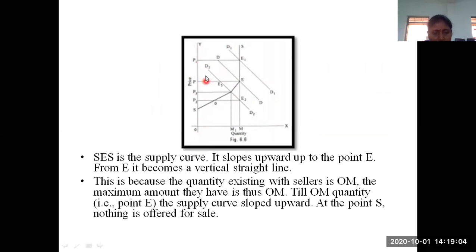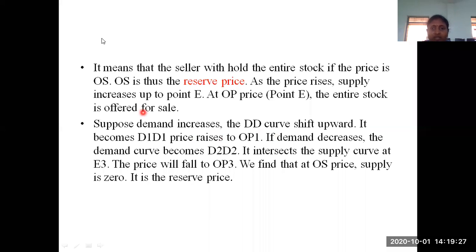What is that new price level? OP1. At this price level OP1 also, what is the quantity they are offering? The quantity offered is OM only, because in a very short period they are not going to increase their supply. Even when the price increases, the total quantity they are offering is OM only. That is the point you have to understand here. So as the price increases, the supply increases up to the point E. At OP price, the entire stock is offered for sale.